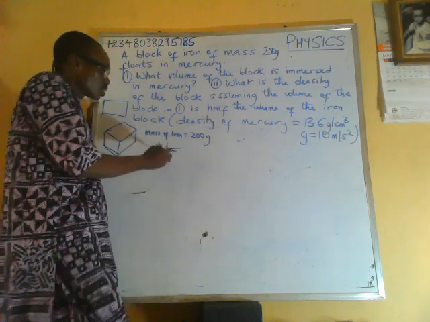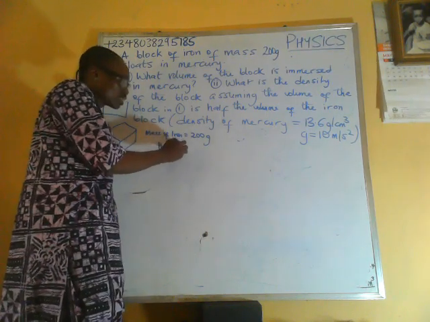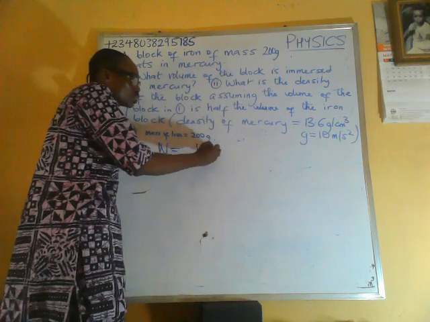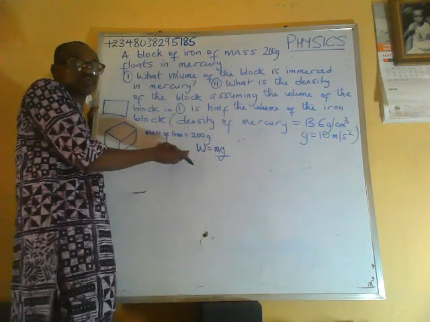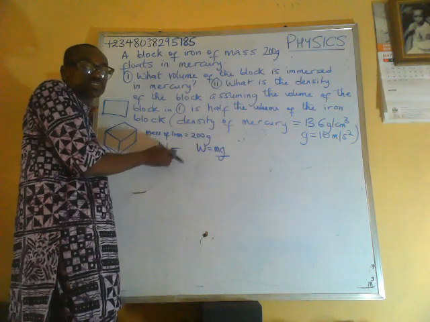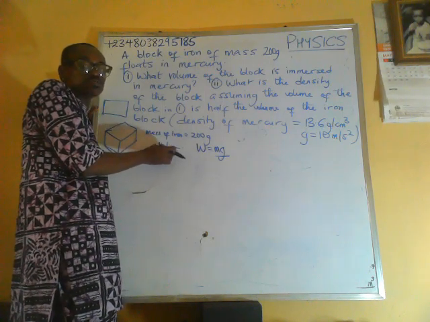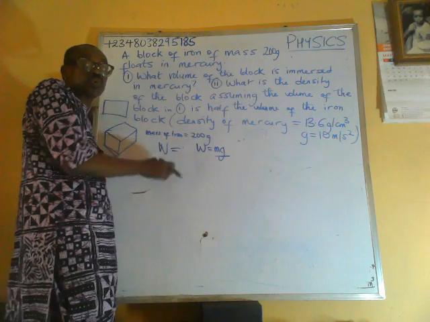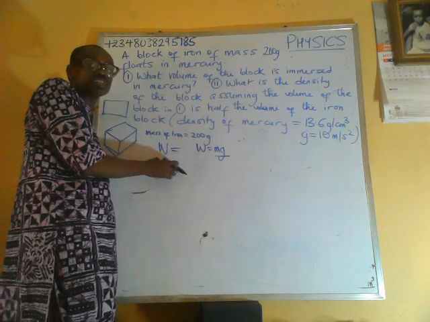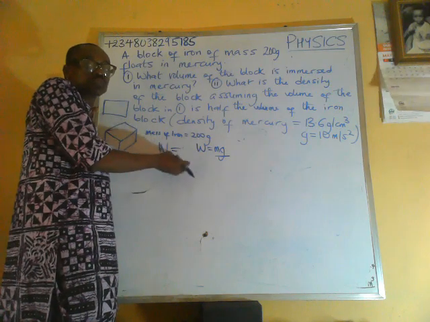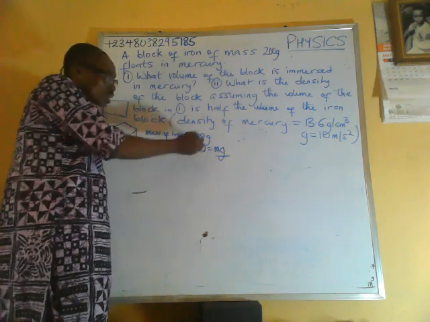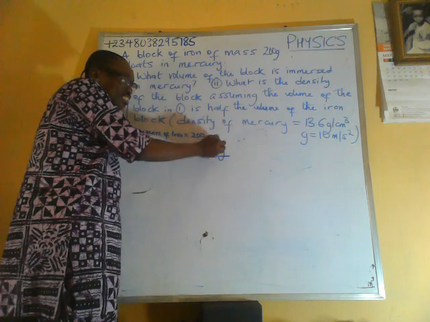The formula for weight is W = mg. If a body must displace its own weight of the fluid in which it floats, that means the body must also displace its own mass of that fluid, because weight is equal to mass times g, and g is a constant.